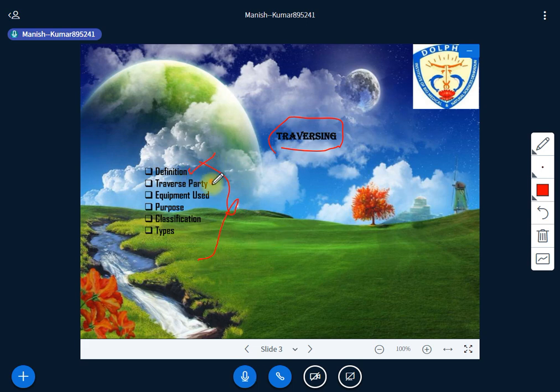We need to know the definition, what is traversing, then the traverse party, it means the individuals or the persons who are supposed to conduct the traversing activity, then the equipment that has to be used, then the purpose, why we are supposed to do traversing, then classification, the different kinds of traversing, and the basic types of traversing. So one by one I would like to explain. You'll have to concentrate here, sit with pen and paper and try to understand.